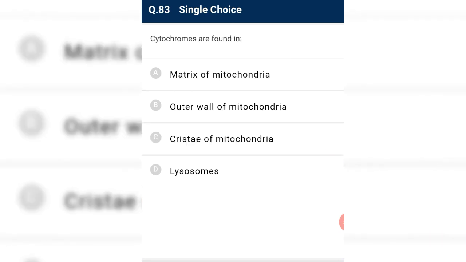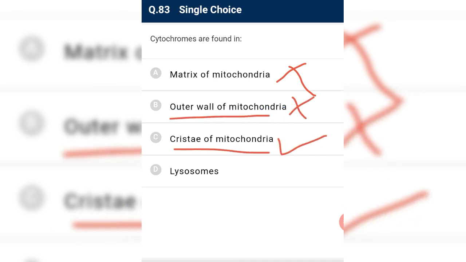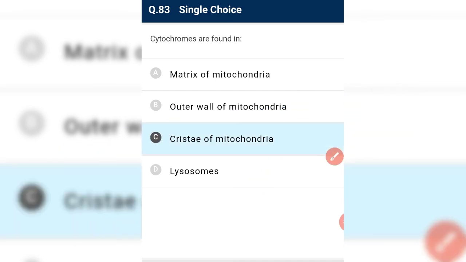Cytochromes are found in the matrix of mitochondria, no. Outer wall of the mitochondria, no. Cristae of the mitochondria, yes. Lysosome, no. Cristae of the mitochondria, that is the inner membrane of the mitochondria which is folded, is where oxysomes are present.